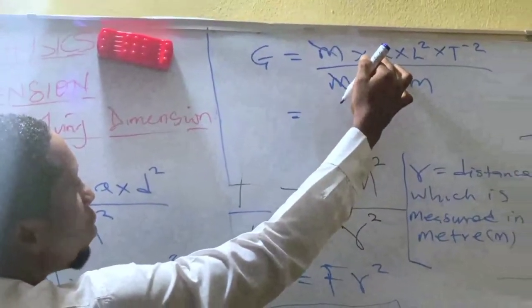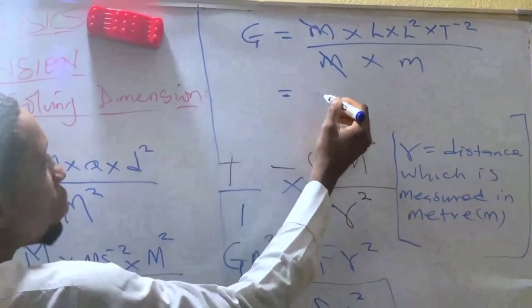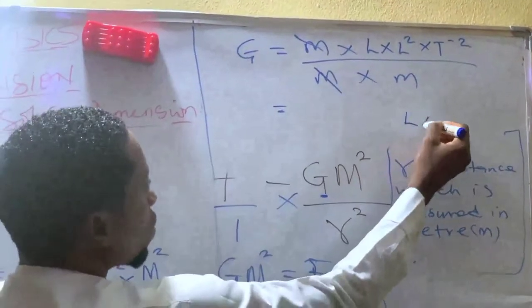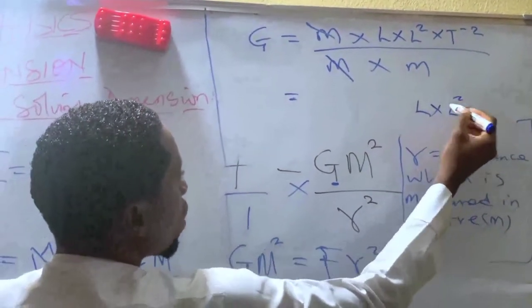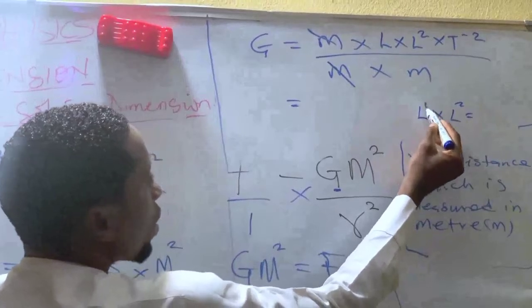So you have L times L squared. Look up, the power of this L here is 1.